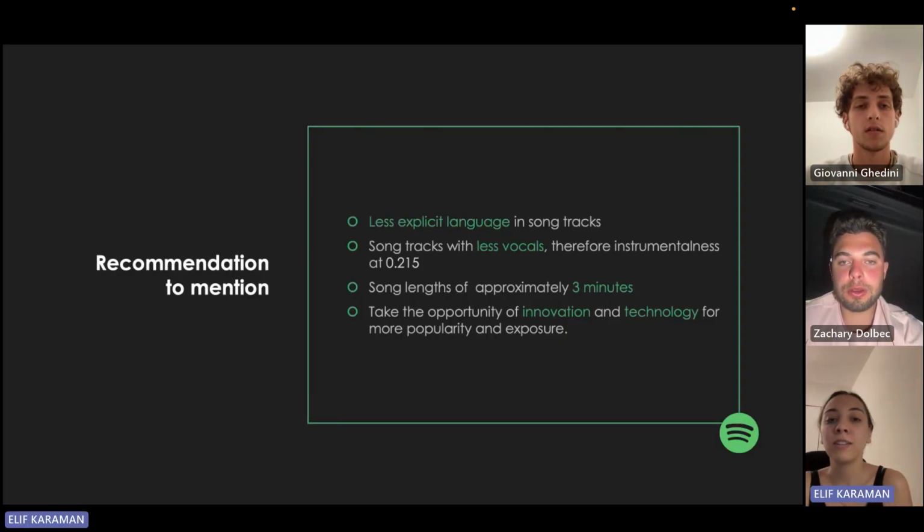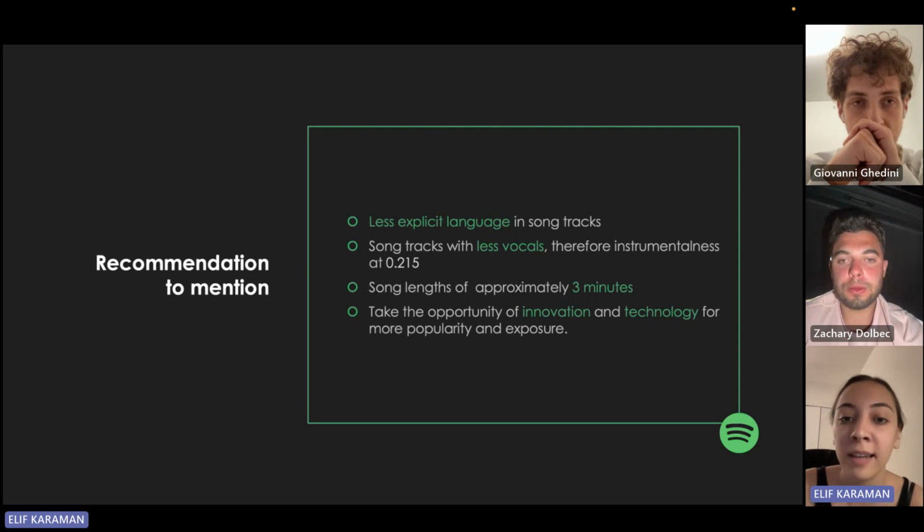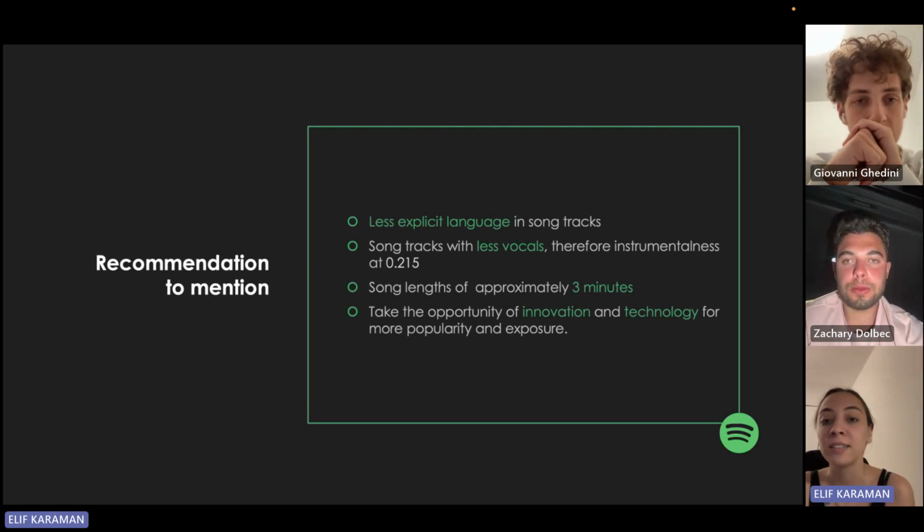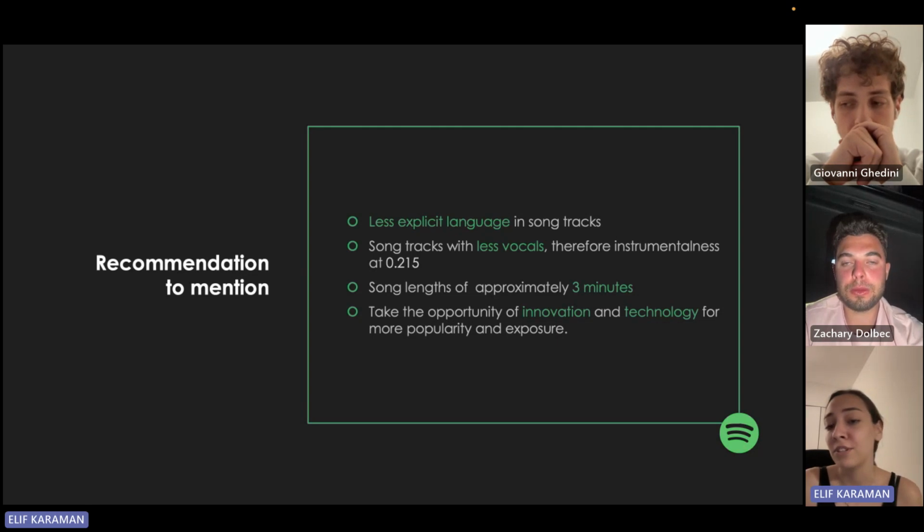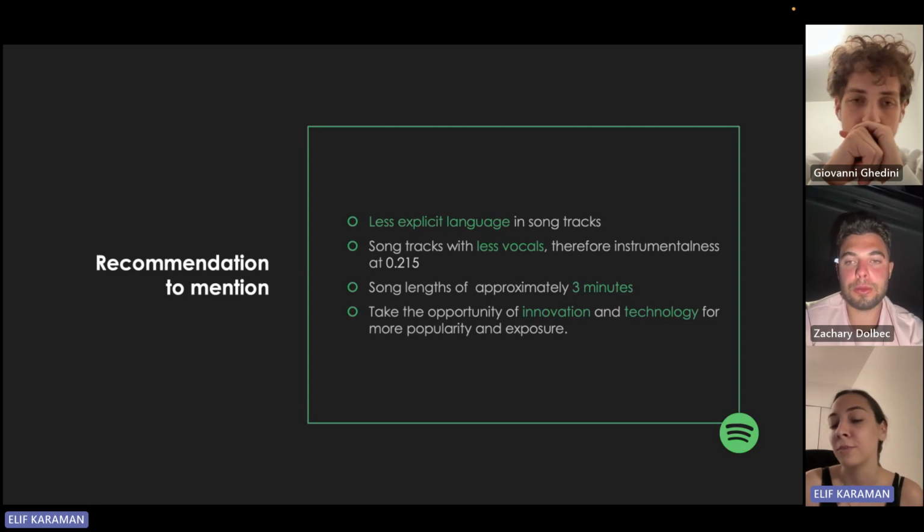As a group, we recommend Spotify to have less explicit language in song tracks and songs with less vocals, and make songs approximately 3 minutes, and take the opportunity of innovation and technology for more popularity and exposure.